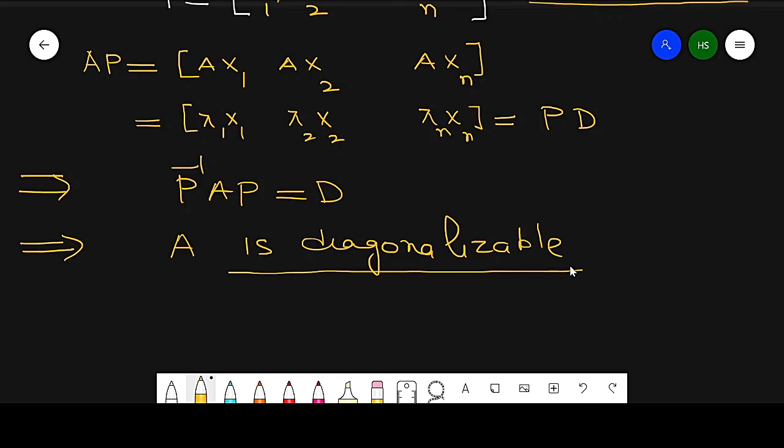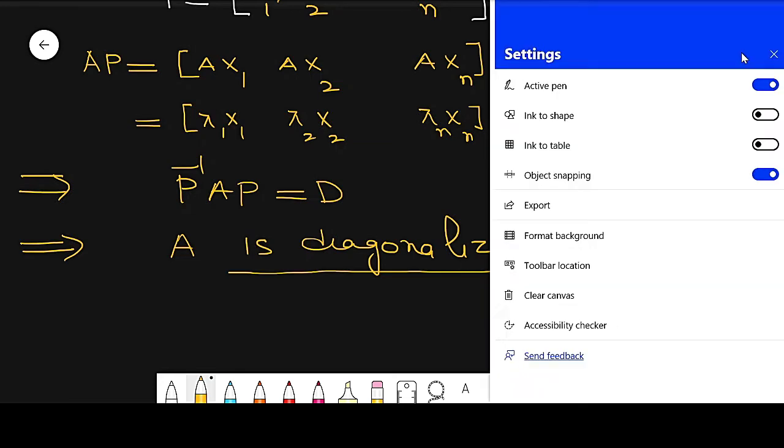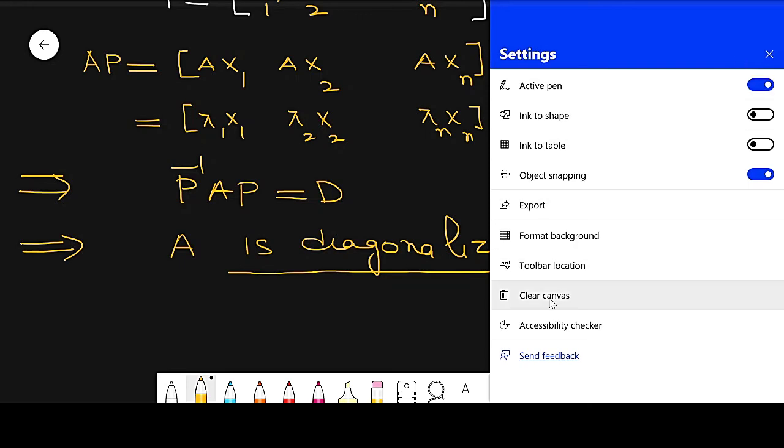I will discuss two questions. First, is it diagonalizable or not? If I get n eigenvectors, then it is diagonalizable, otherwise it is not diagonalizable.